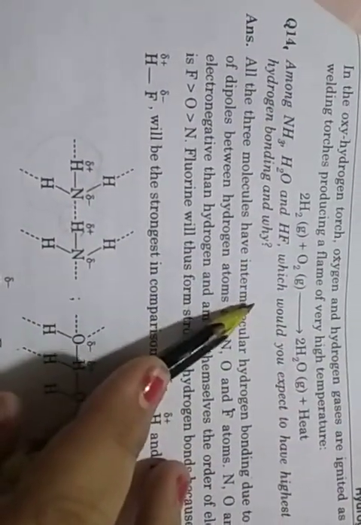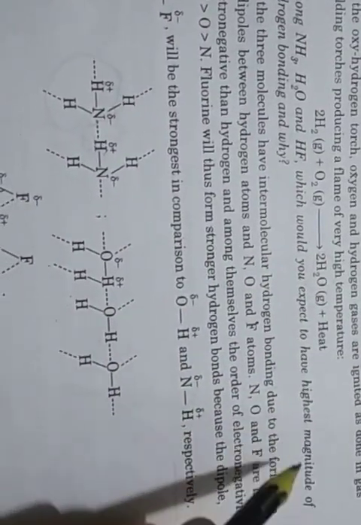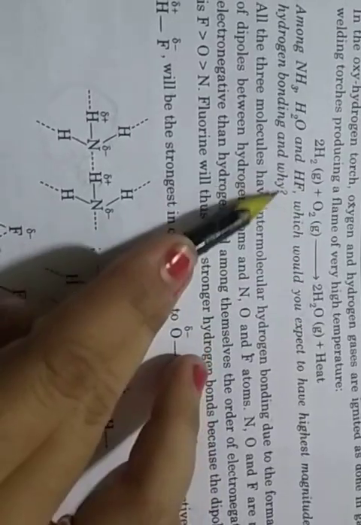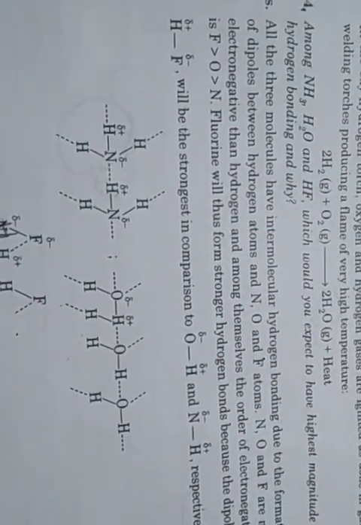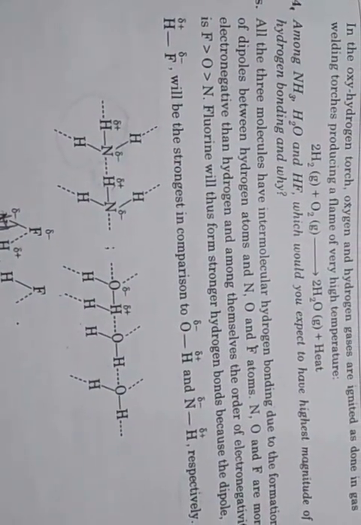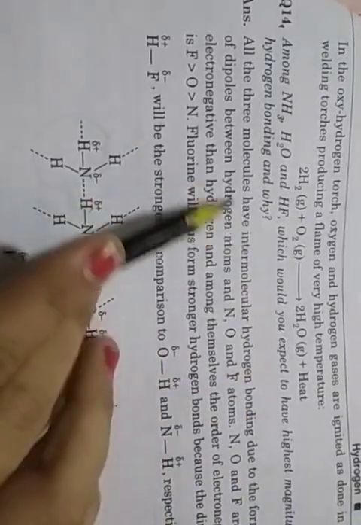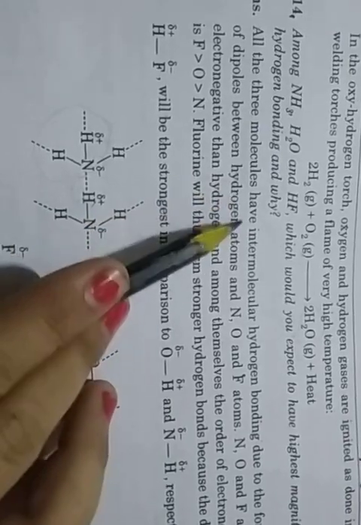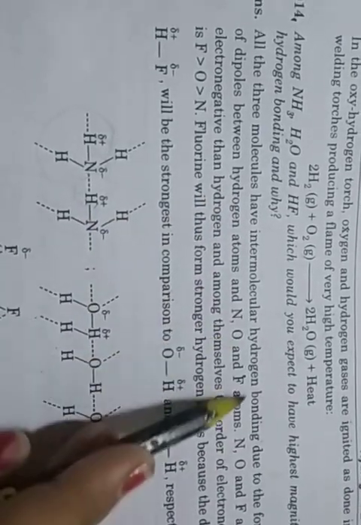Next is, among NH3, H2O, HF, which would you expect to have the highest magnitude of hydrogen bonding and why? You already know that all three molecules have intermolecular hydrogen bonding.